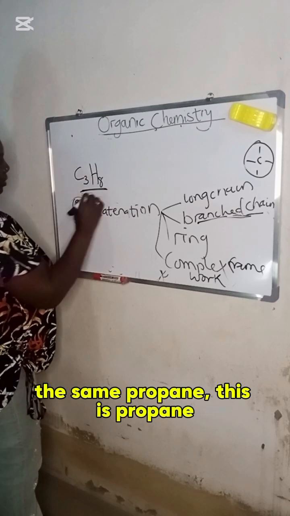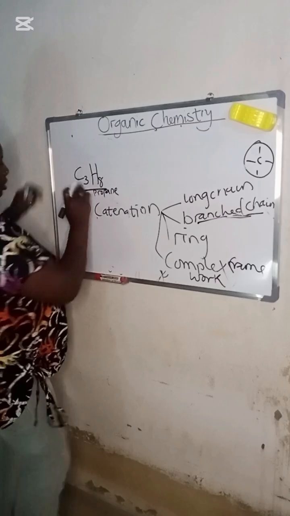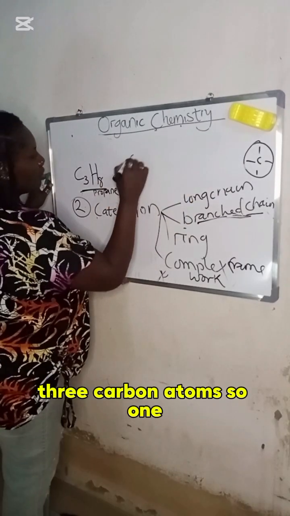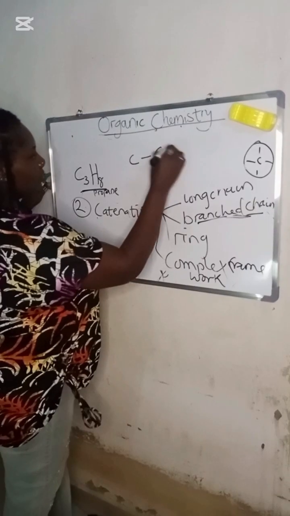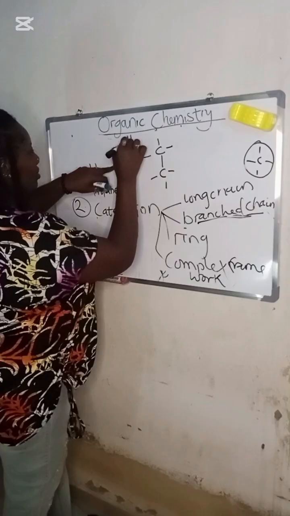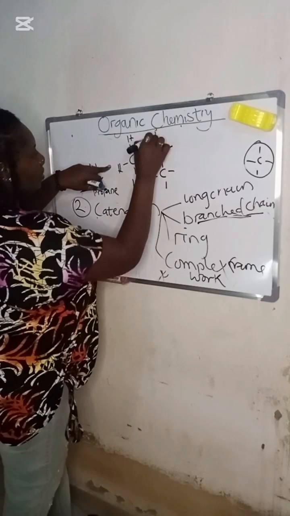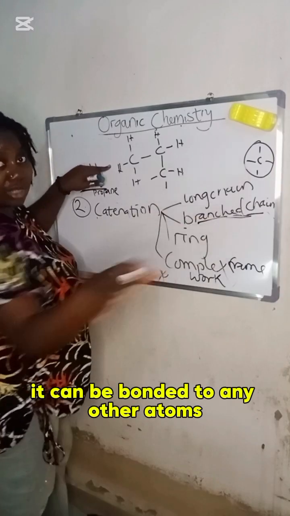This is propane. 3 carbon atoms. So 1, 2, 3. Same hydrogens. For now, we are using hydrogen. It can be bonded to any other atom.